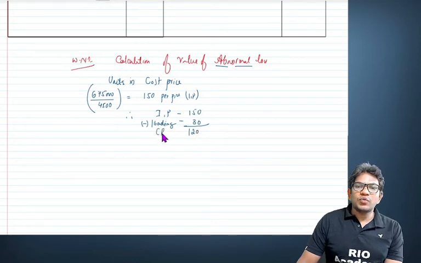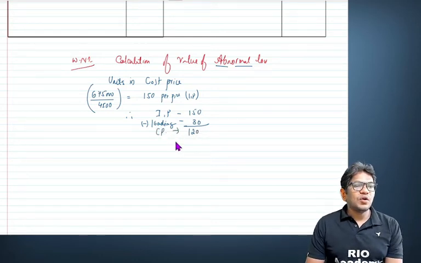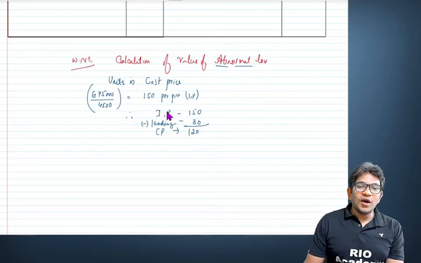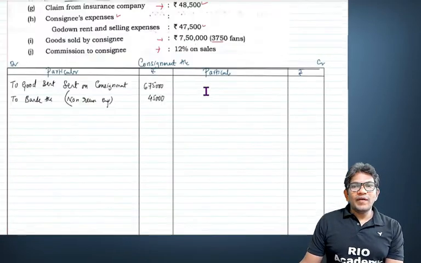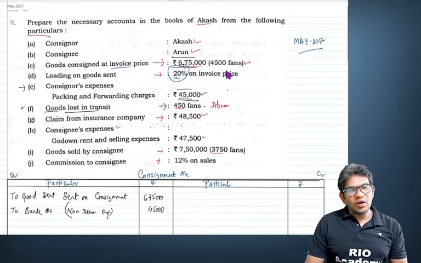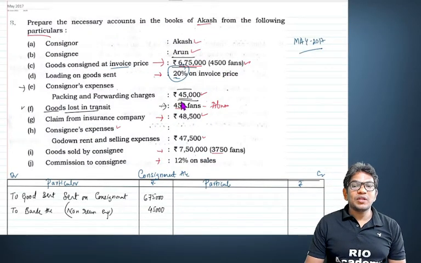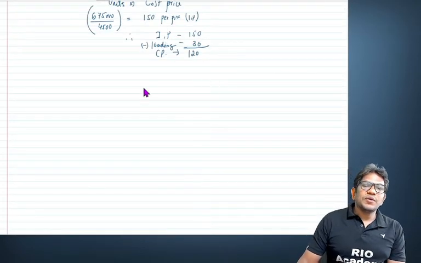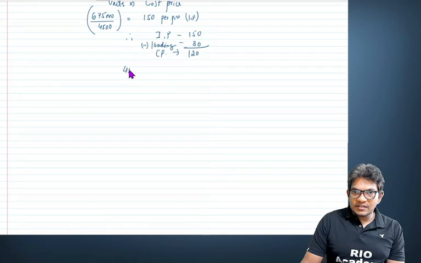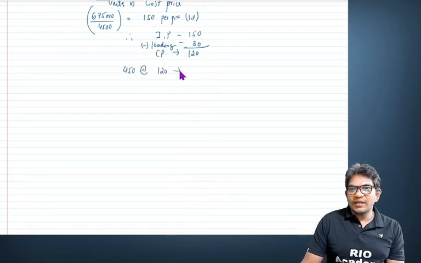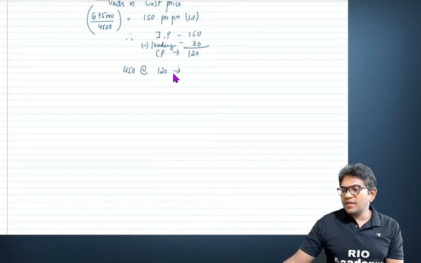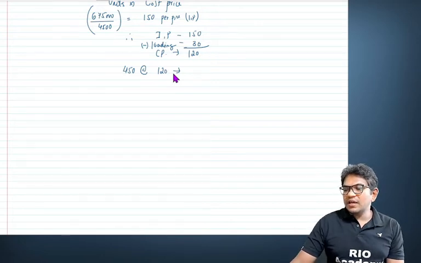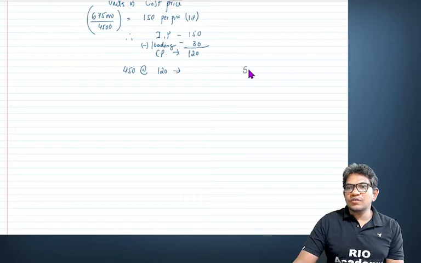Cost price is 120. Now we'll find out the value of the abnormal loss. Always remember, whenever we calculate the abnormal loss, we should take the cost price. So 450 fans at the rate of 120. 450 multiplied by 120 comes to 54,000.